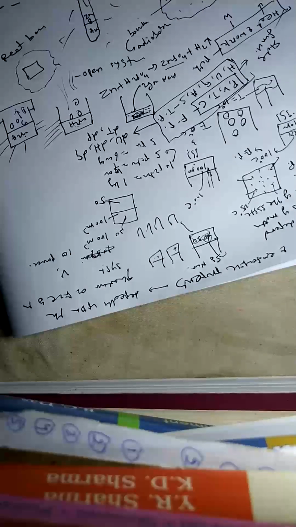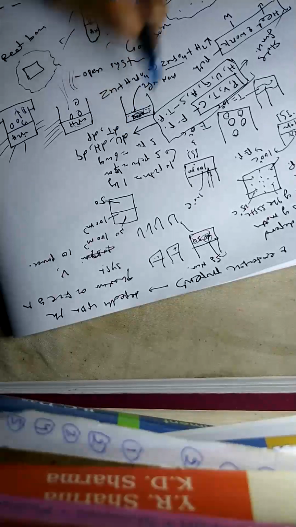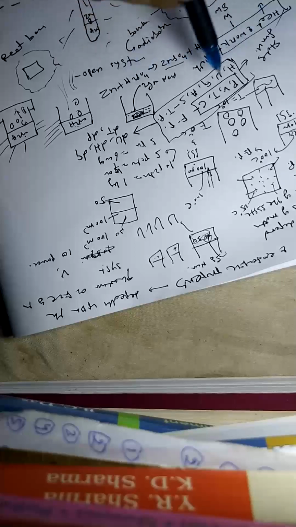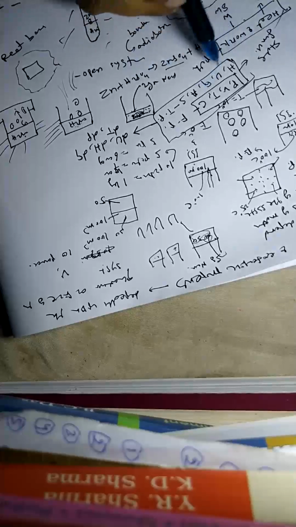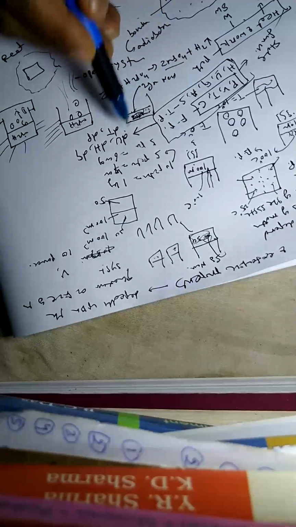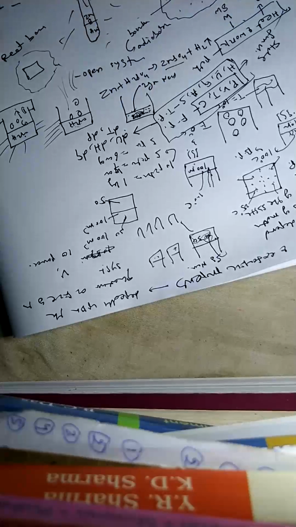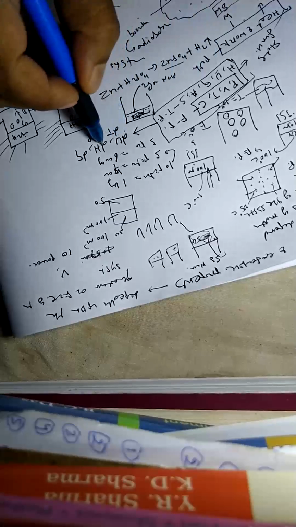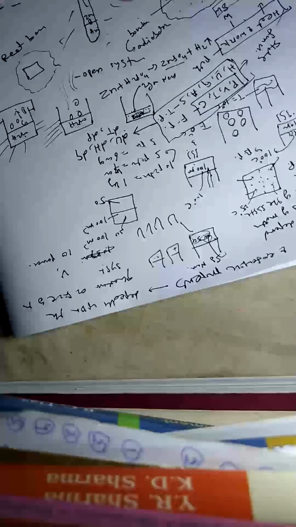Suppose we tell that the small change in heat occurs, we cannot write dU, we can write del Q and we can write del W. Del W means small change in work. Del Q means small change in heat. So when you denote the state function and path function, small change in state function or state variable is denoted as d, while small change in path function is denoted as del. When there is a symbol like del, you know that these are the path function. When there is a symbol like d, you know that these are the state functions.